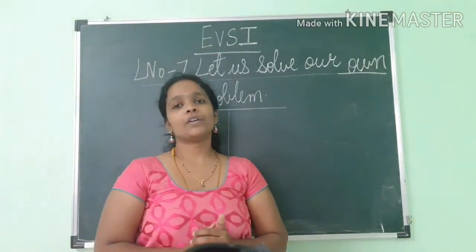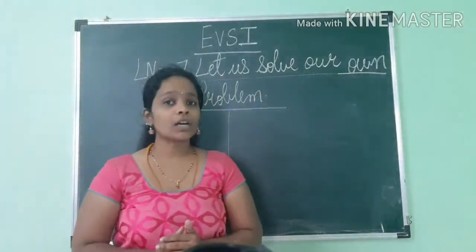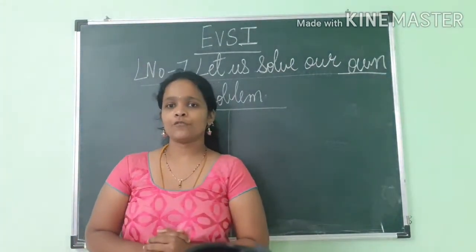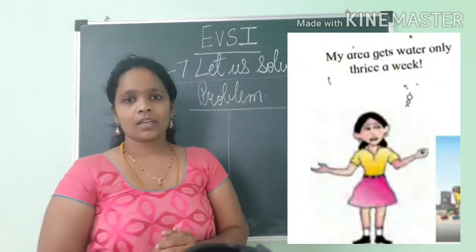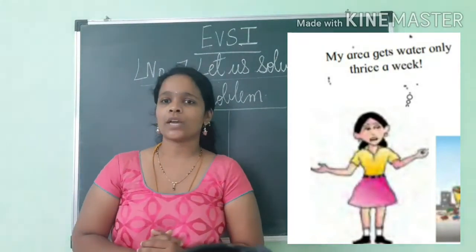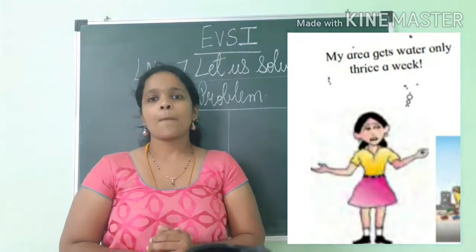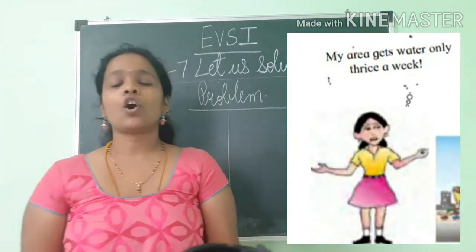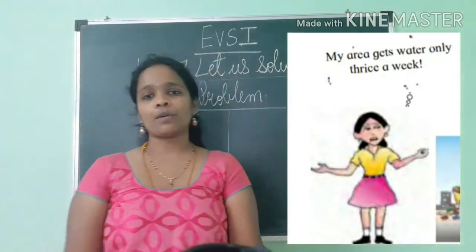So see, in front of you, you will see one picture, and in that picture what they are telling us. See, in the first picture you can see a girl. At the top they have written, what problem can you identify from the following pictures. The first one is, my area gets water only thrice a week. Now see, that girl is having a problem regarding that.